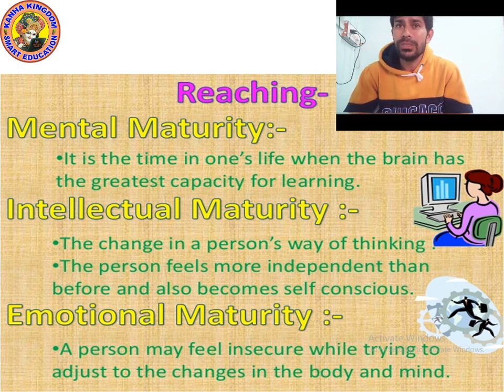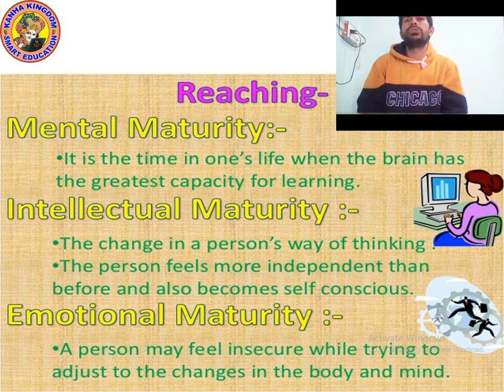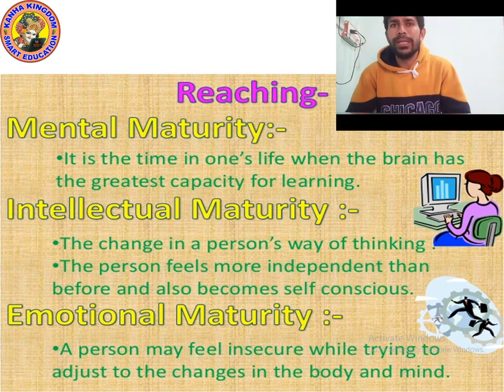Okay. Intellectual maturity, actually, means what? At this age, 11 to 19, the thinking way of girls and boys changes. They want to become more independent. They think that they are matured, but actually they are not completely matured. They become very self-conscious. They think about what is good and what is right, but they actually confuse between right and wrong.